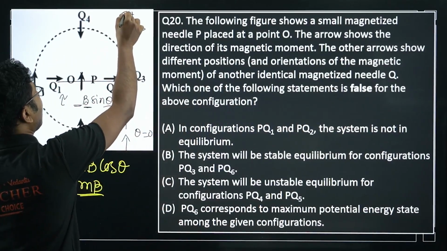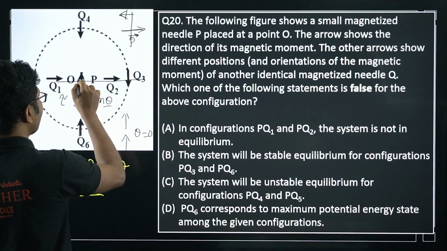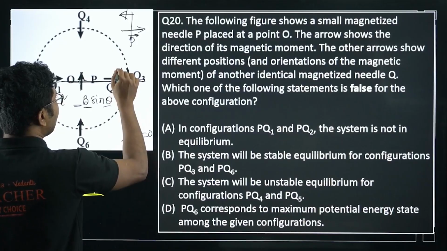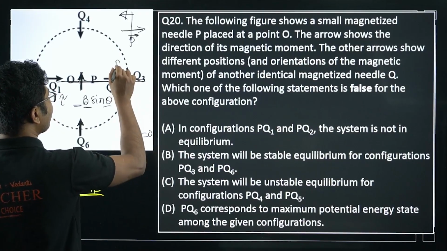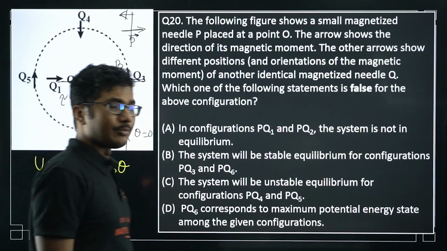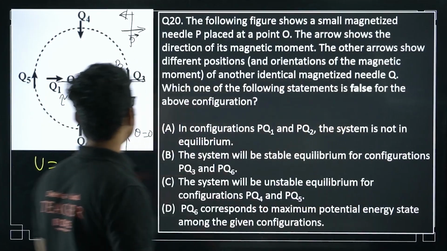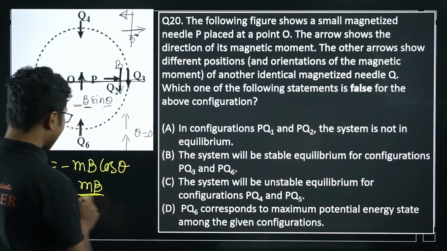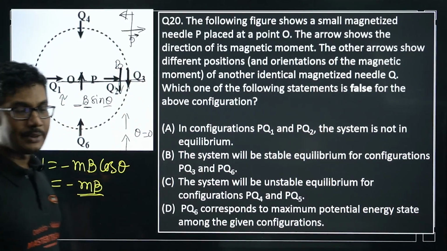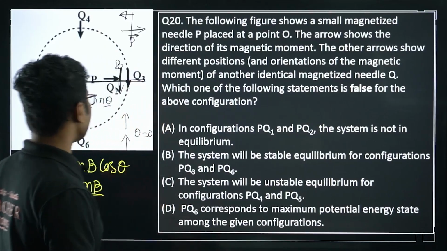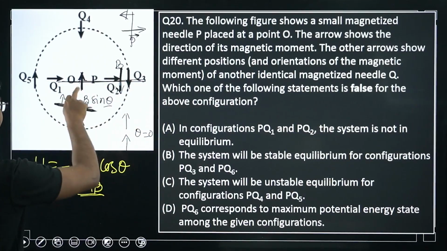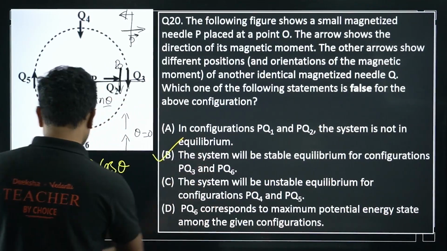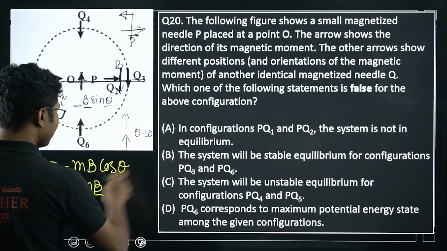So the magnetic field will be opposite to the dipole moment of the dipole, which means B and Q3 are again aligned. In that case also the potential energy will be minus MB, so it is again in stable equilibrium. So both PQ3 and PQ6 are in stable equilibrium. This is a little tricky. This is a correct statement, so this is not the answer, since we are finding the wrong statement.